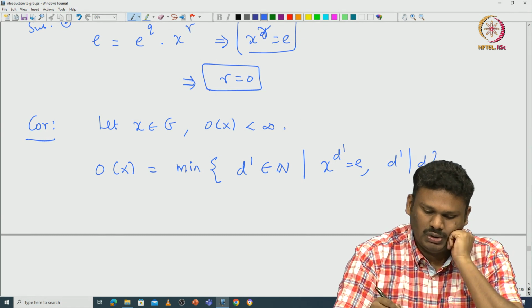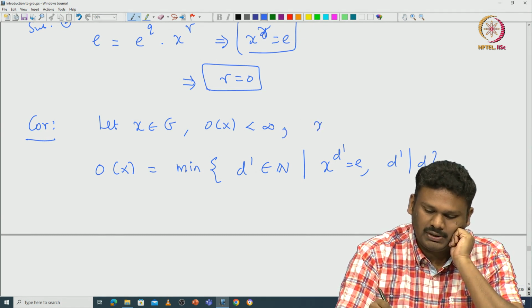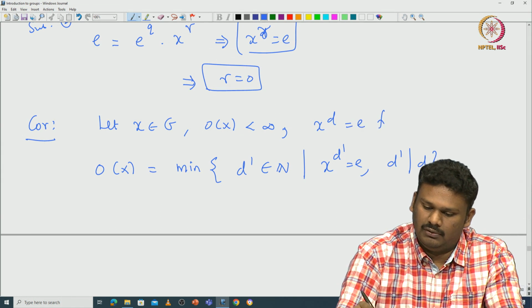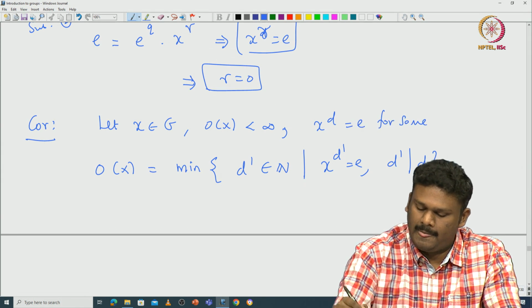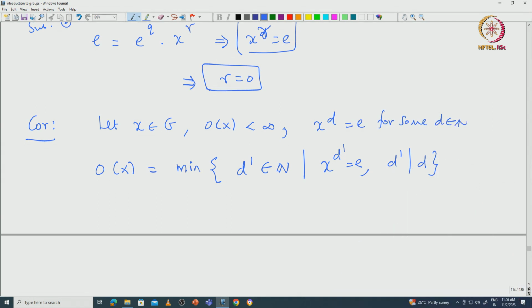You also assume that x^d is identity for some d in N. Basically, since you know that x has a finite order, there exists some natural number such that x^d is identity.